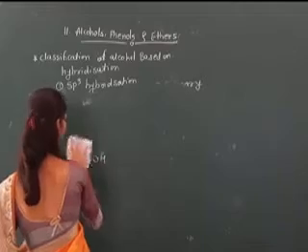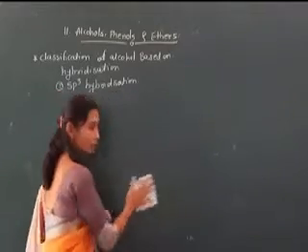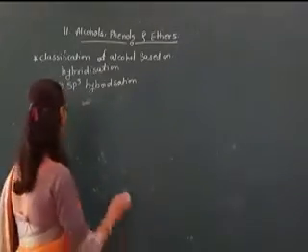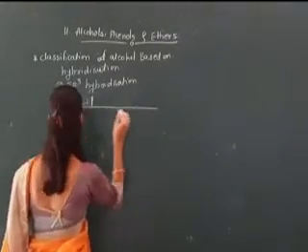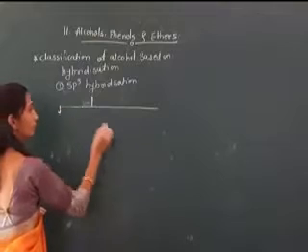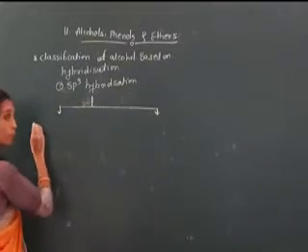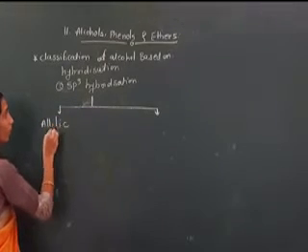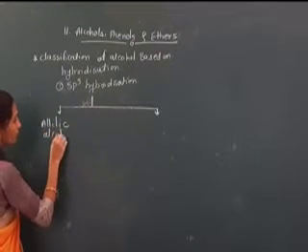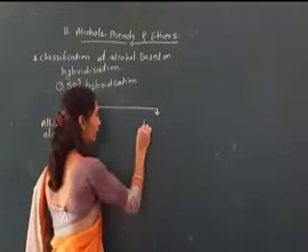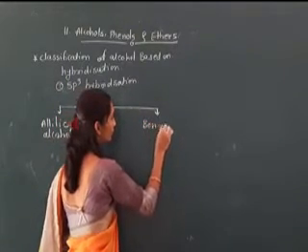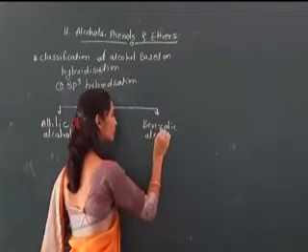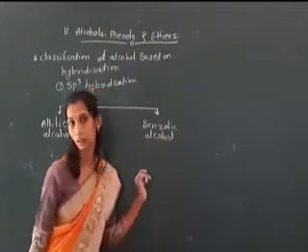That sp3 hybridized carbon atom alcohols also divide again into two types. First will be allylic alcohol, and the second will be benzylic alcohol.